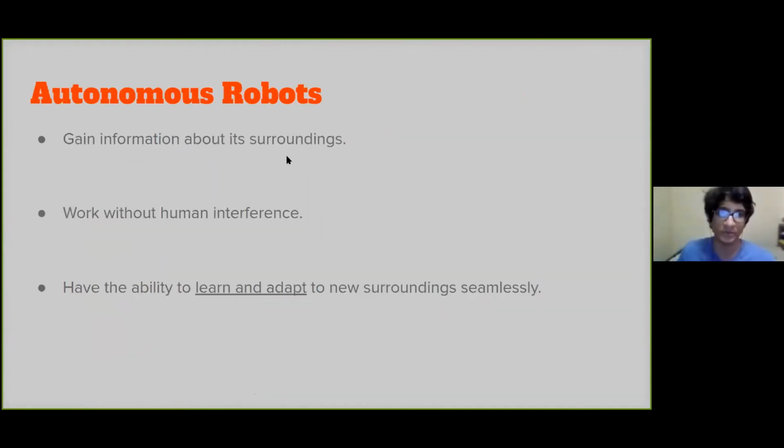So coming to the distinction of an autonomous robot versus robots used in automation. The key distinction lies in its ability to learn and adapt to its new surroundings. For example, robots installing car assemblies can't really be termed autonomous robots due to their routine way of operating.